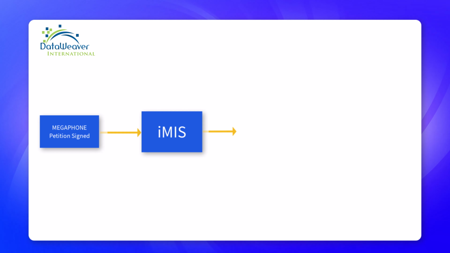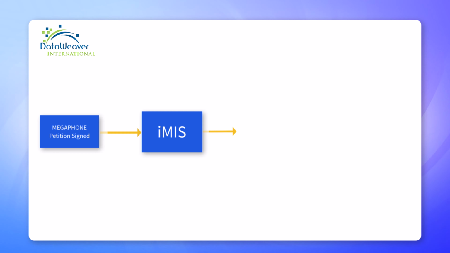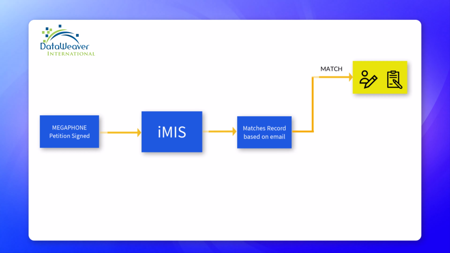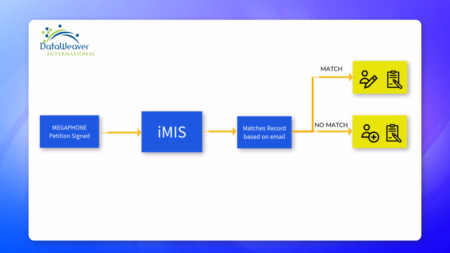So now let's talk a little bit about how the Megaphone and iMIS integration works. When a petition is signed in Megaphone, that data is immediately sent to iMIS. iMIS accepts the data, and then uses the email address to match to a record. If it finds a match, it will edit that user and add the petition to their record. If there is no match, the integration will add a prospect record and add the petition to that user.